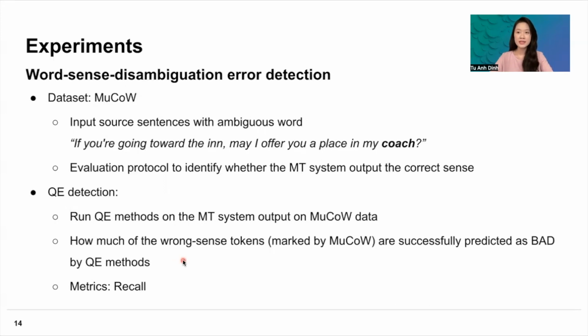Similarly, we try to see if the quality estimation methods can detect word sense disambiguation error. And the data set here is MuCoW, where it includes short sentences with ambiguous words. And it also includes an evaluation protocol to identify whether the MT system output the correct sense of the ambiguous word. Similarly here, we run the quality estimation methods on the MT system output on MuCoW data, and then we assess how much of the wrong sense tokens marked by MuCoW are successfully predicted as bad by the QE method. And the metric we use here is also the recall.